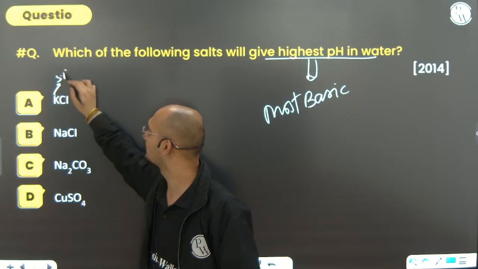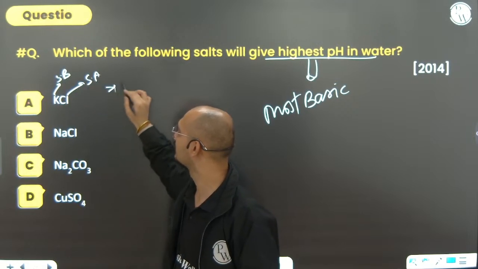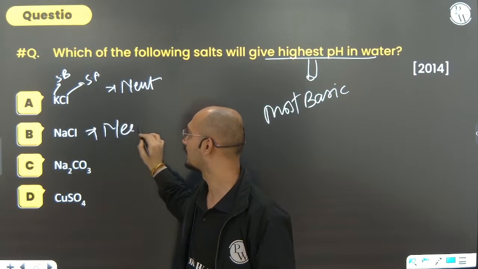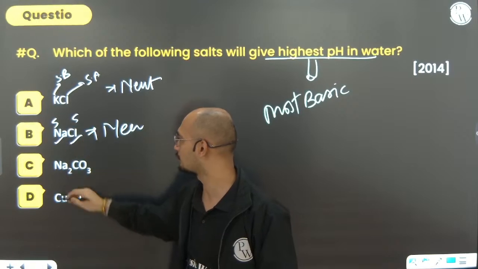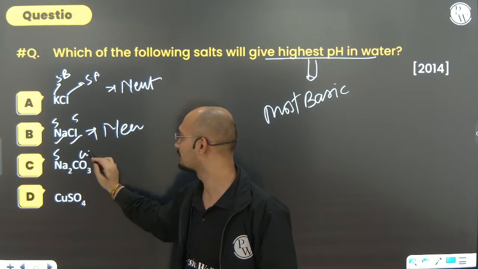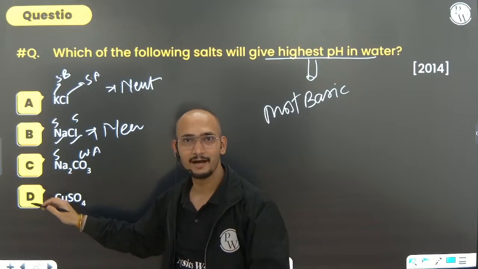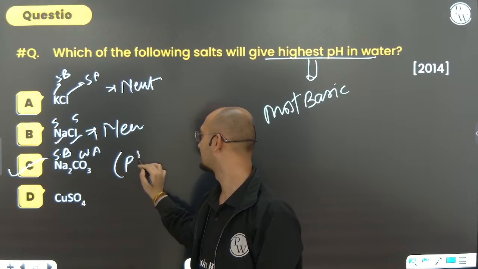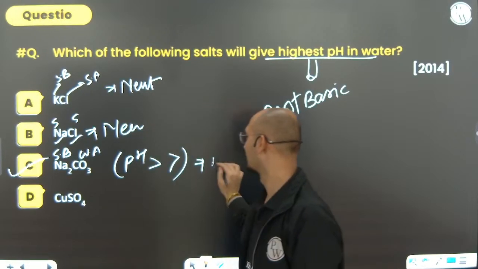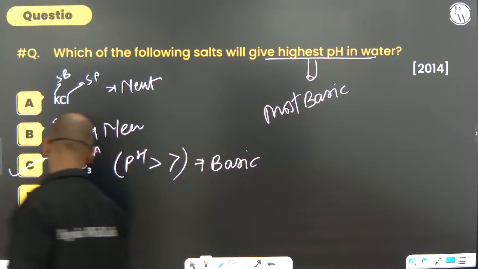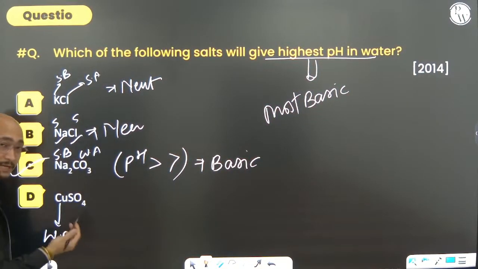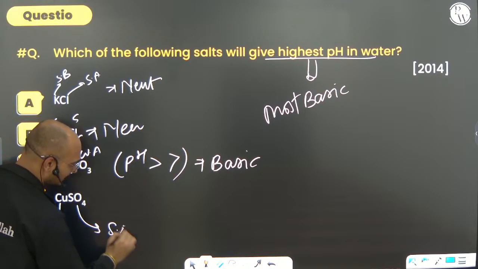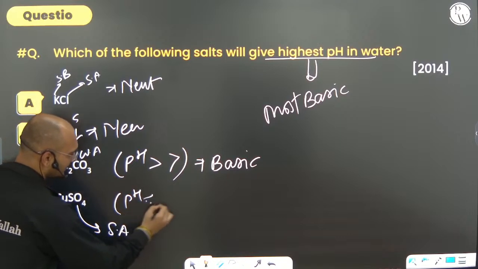Can you see? It is strong base and strong acid, so it will be neutral. This again will also be neutral. Why so? Because it is also strong, strong. Can you see? It is strong base but weak acid. H2CO3 is carbonic acid, that is a weak acid, and a strong base. So therefore here pH will be more than 7 because it is basic. While if you talk about this, it is a weak base because cupric hydroxide is a weak base, while H2SO4 is a strong acid. Therefore here pH will be less than 7.